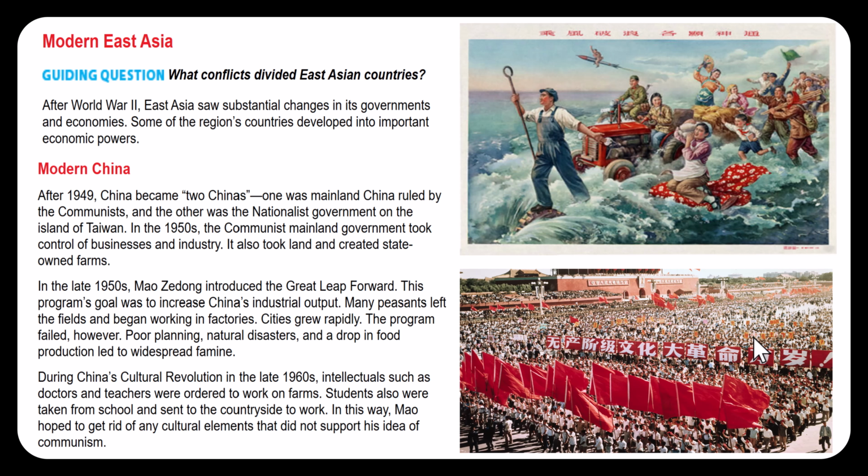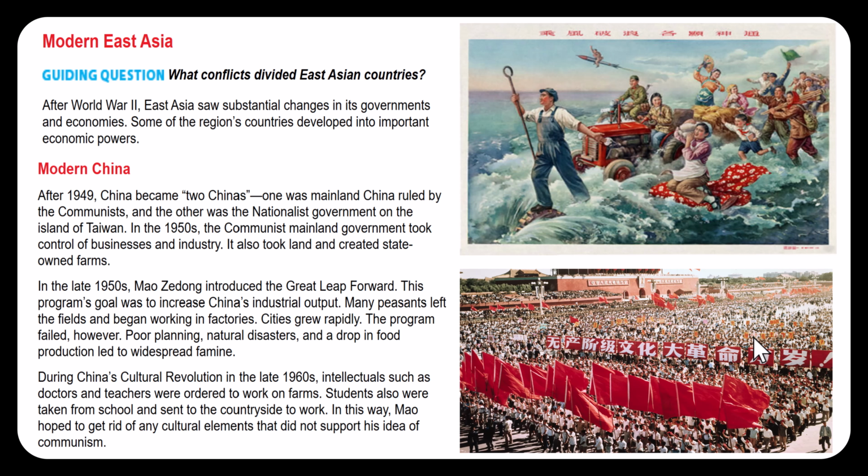Question 1. What important war led to big changes in the governments and economies in East Asia? World War II. Number 2. What did the phrase two Chinas mean after 1949? Well, you had the mainland China, which is the biggest area, and that was ruled by the communists, and then you had that nationalist government flee to the island of Taiwan and set up their other, quote, China there. So that's how you have two Chinas.